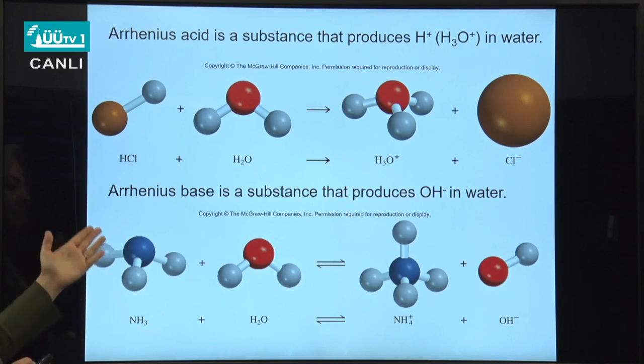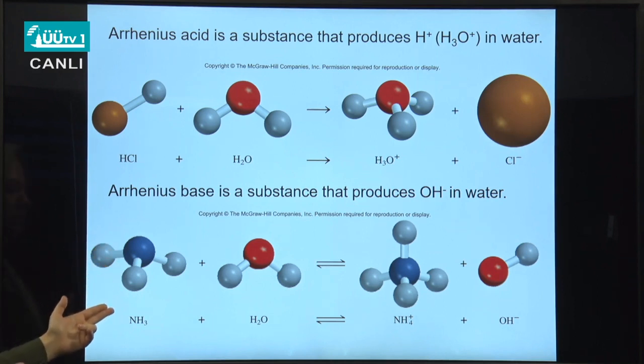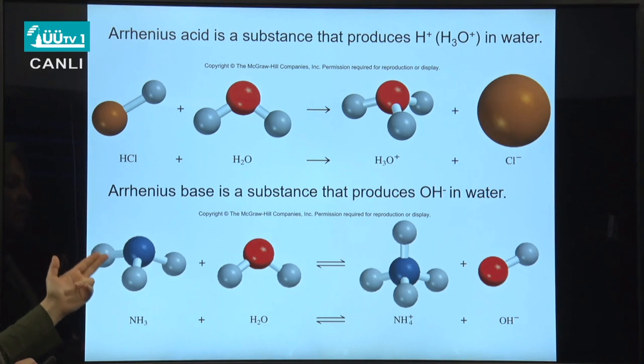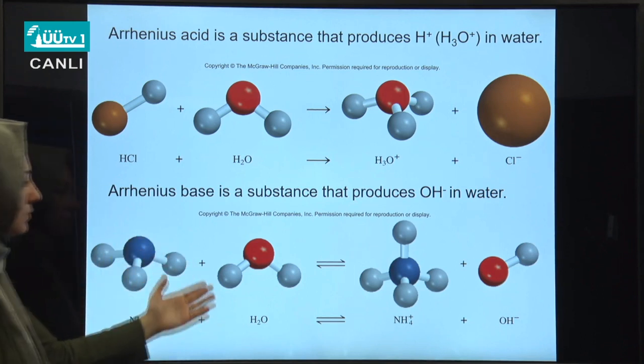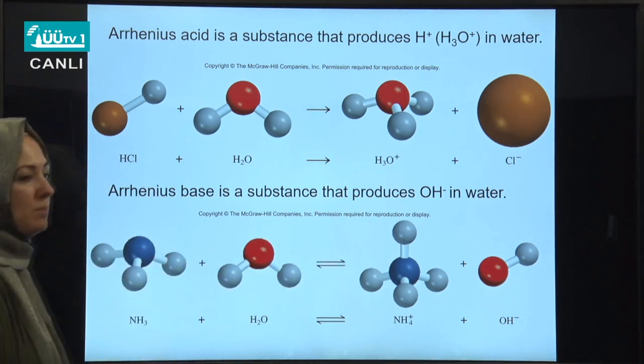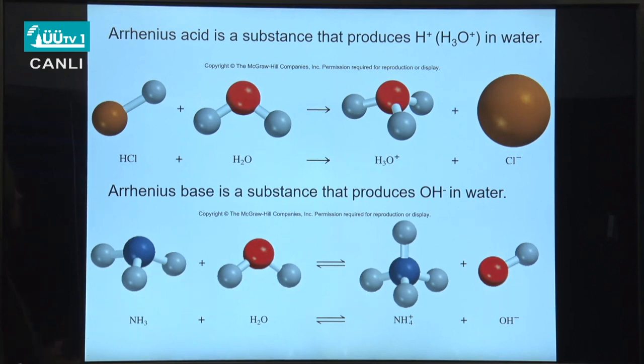On the other hand, an Arrhenius base, like the case of ammonia, is a substance that produces OH- in water. Ammonia, when dissolved in water, will produce OH- hydroxide ions in solution. That is why it is classified as an Arrhenius base.